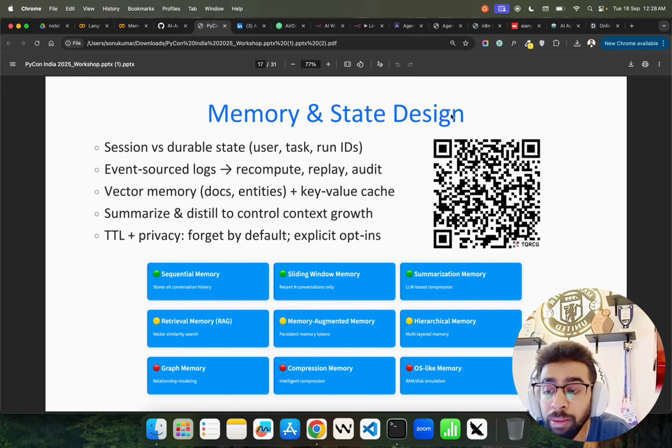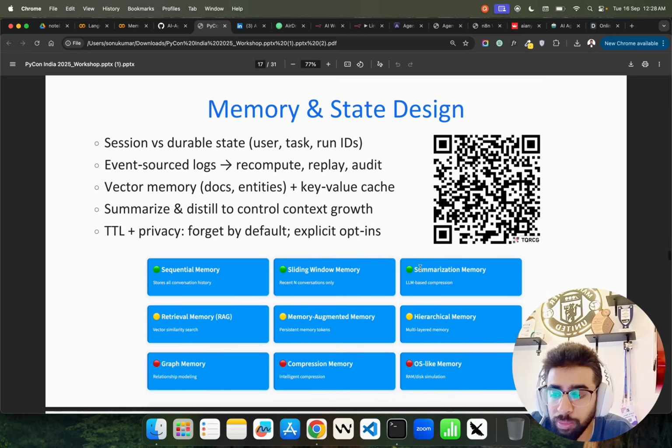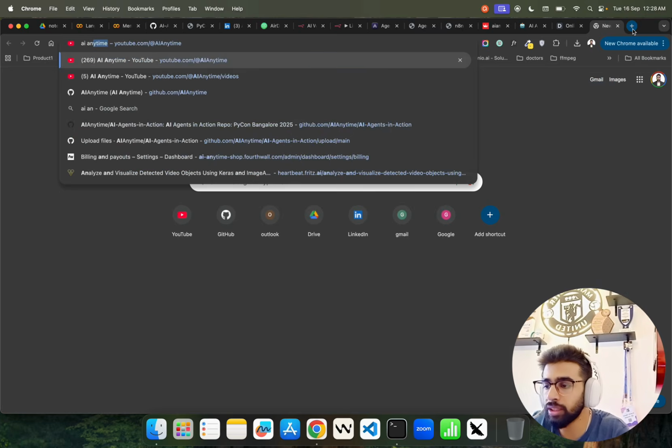Now, memory and state design, okay, because there are different types of memory. You cannot again use a generic memory for all the use cases. For summarization, you have to use summarization memory, sequential memory. If you're building RAG-based agentic AI systems, you can use retrieval memory and so on. I have a video again on my channel. I again closed it, but I'll show you quickly.